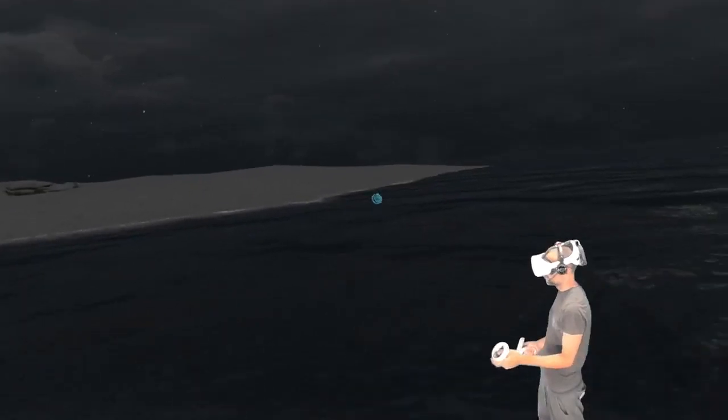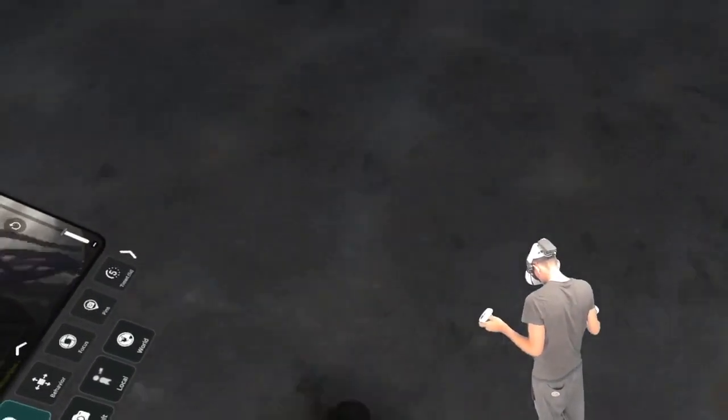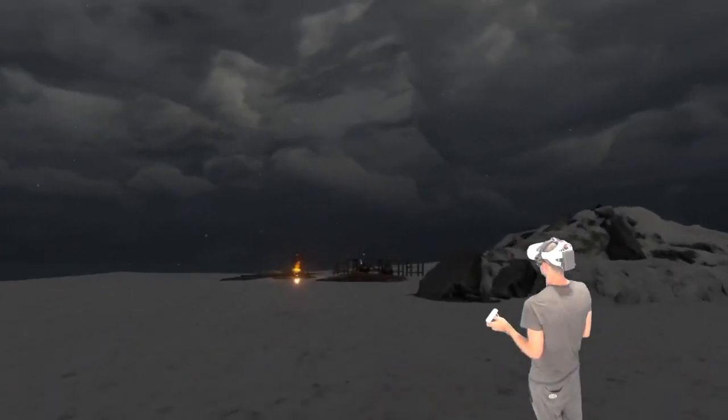No, that wasn't a very good picture either. I just can't. Look at the way the water moves. That's beautiful.